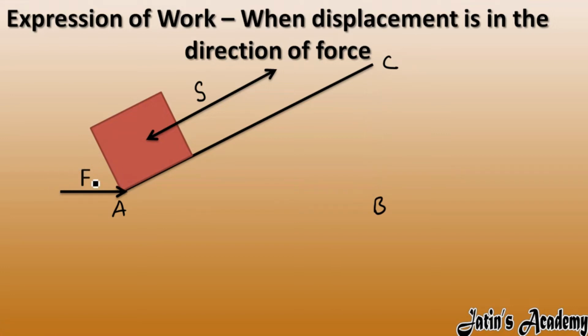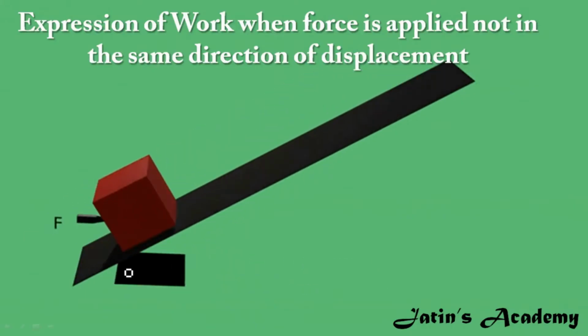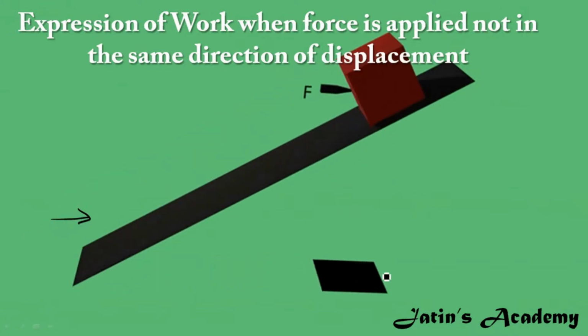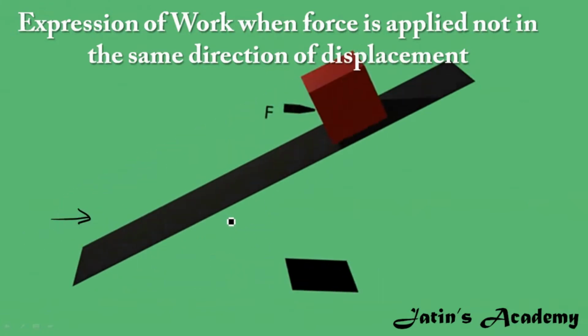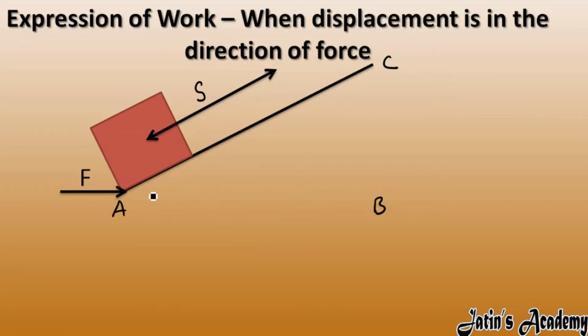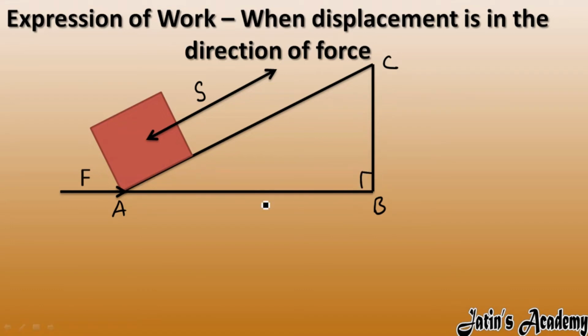Here if you carefully see the block, this direction is the force direction, and the displacement covered by the block in the direction of force is this shadow. So this displacement we will now calculate. Here force is here. Now when we make the diagram, this angle is 90 degrees. So this is the displacement which occurs in the direction of force. The angle between the force and the displacement is theta.